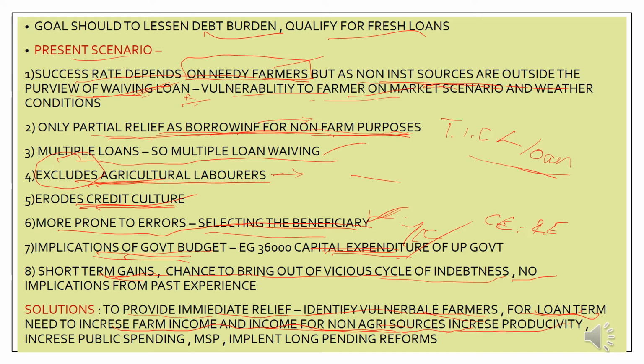be enhanced. And it also tries to say that there is a need for public spending, that is targeted public spending. See, this loan waiving is also public spending, but it has many shortcomings. What the article tries to say is the public spending should be through increasing the infrastructure rather than loan waiving. Fine. And it also tries to say one has to implement the MSP correctly, that is the minimum support price, and the agriculture reforms can also be attained if one implements the long pending reforms which are reviewed by many commissions. So that's it with respect to the article, guys.